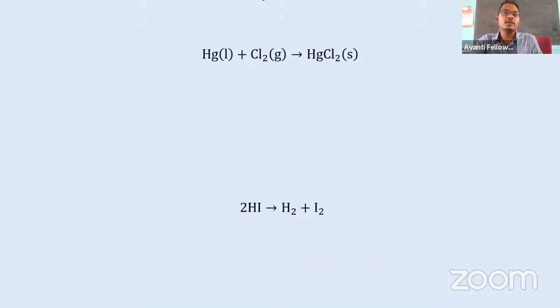Let's write the first one. Try this one, I will discuss it, but please try how we can write the rate. Whatever the rate of this reaction is, how can we write the rate of the reaction with respect to mercury, chlorine and HgCl2? Okay, so let's see, we can write the rate of this reaction equal to... If we want to write the rate of the reaction with respect to mercury, how will we write it?